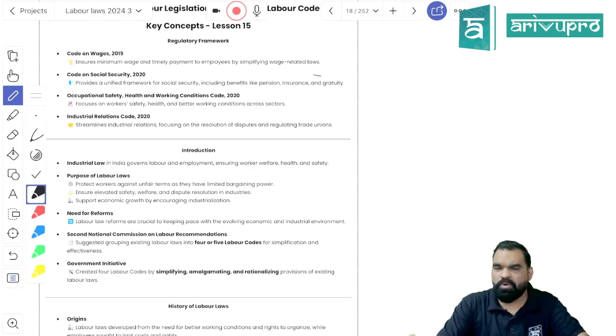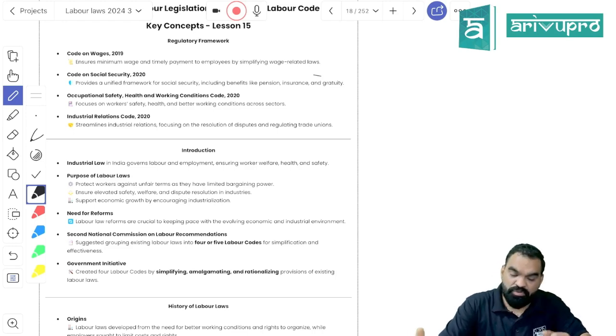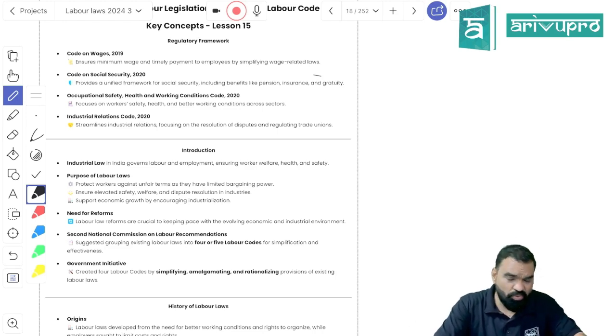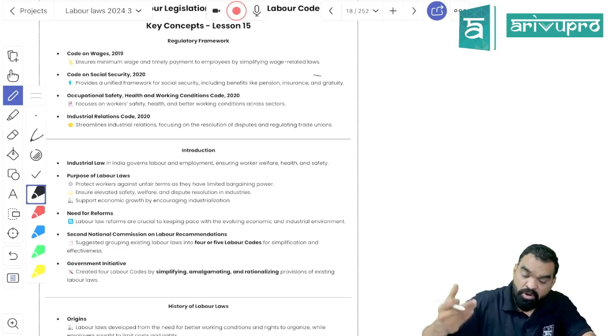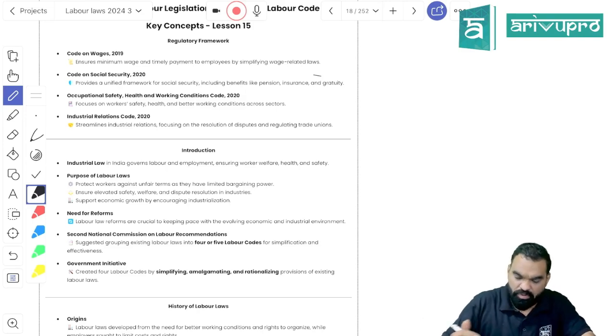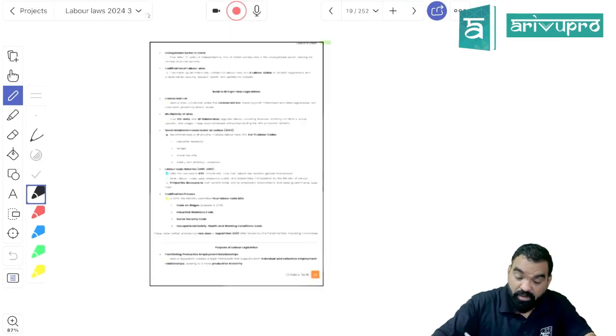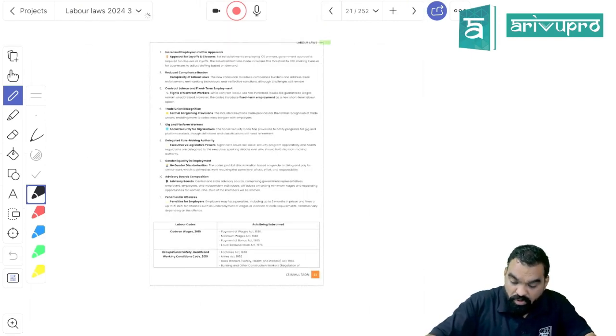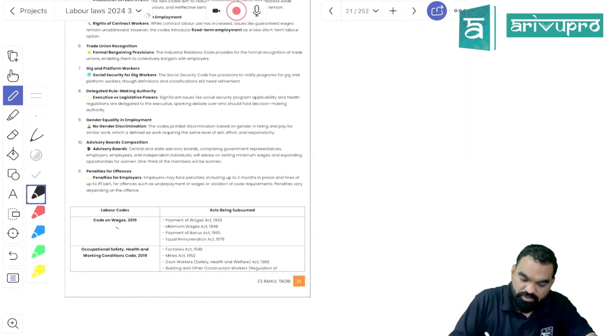But still, we have to go through what all the new features are in the labor codes that were launched in 2019 and 2020. So rather than going into why the labor codes have been passed, what is the basic objective? The basic objective is to reduce the multiplicity of labor laws and make simplification of labor laws. That is the core objective of labor codes. Okay, so let's go ahead with one code. And you have to even learn about all the laws that are being dissolved under a code.